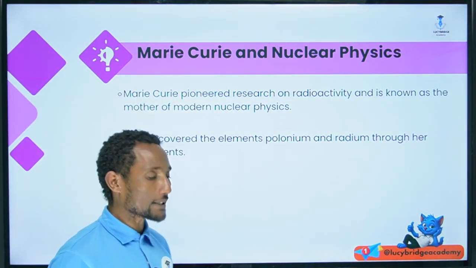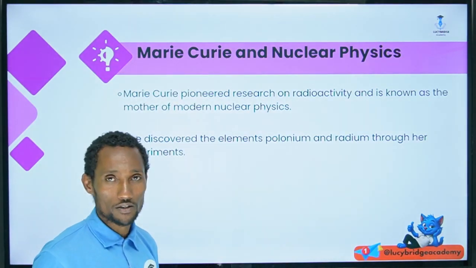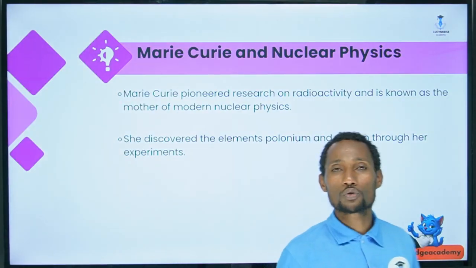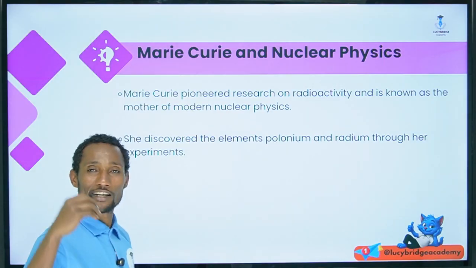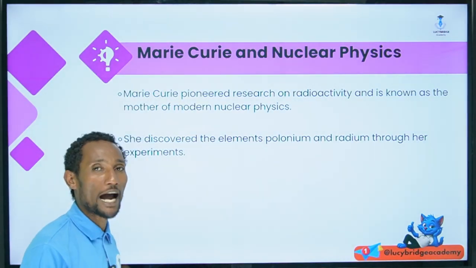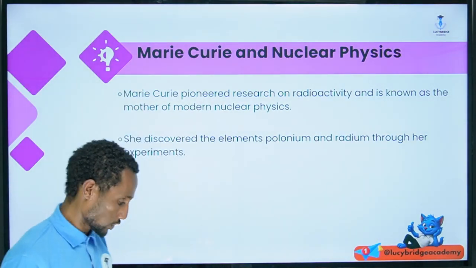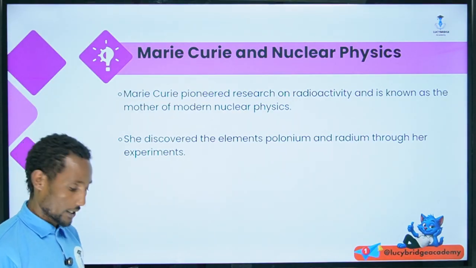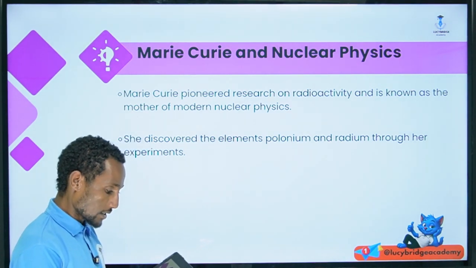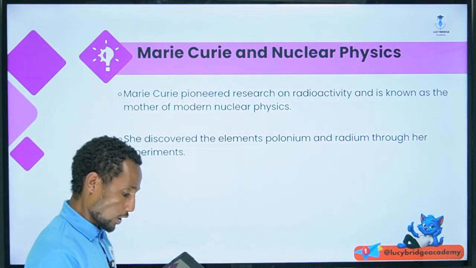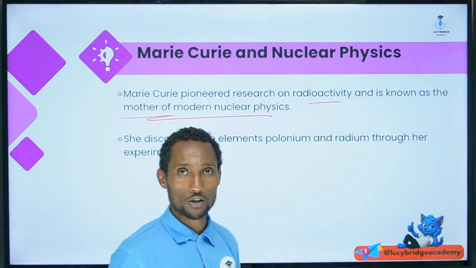And the other pioneer physicist was a female physicist, who was the first female to win the Nobel Prize, the outstanding international prize, for her contribution. She was Marie Curie, a pioneer researcher on radioactivity, known as the mother of modern nuclear physics.